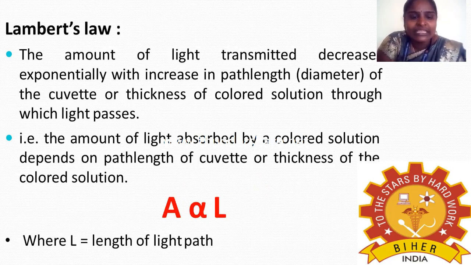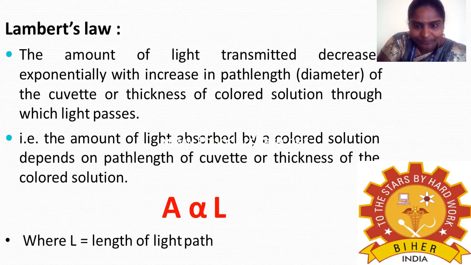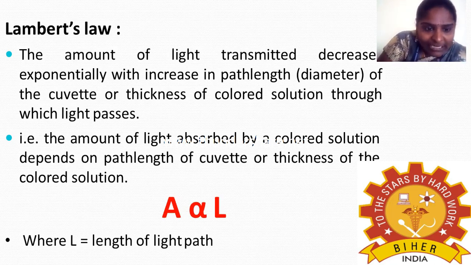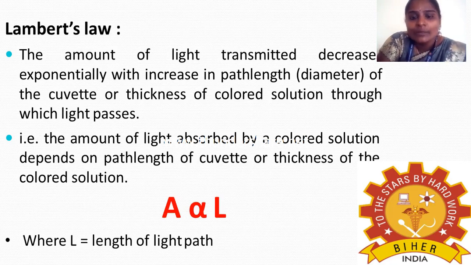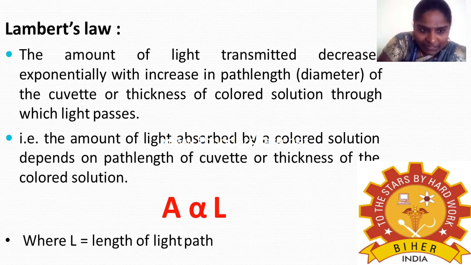The second law is Lambert's law. What does Lambert's law mean? The amount of light transmitted decreases exponentially with increase in path length of the cuvette, or thickness of the colored solution through which light passes. So it is fully based upon the path length. The amount of light absorbed by a colored solution depends on the path length of the cuvette or thickness of the colored solution. Lambert's law: path length of the cuvette. Beer's law: concentration of solution.